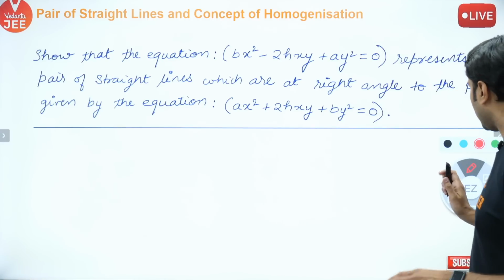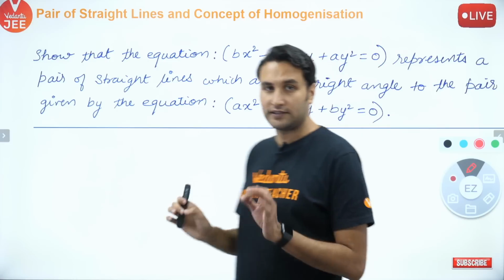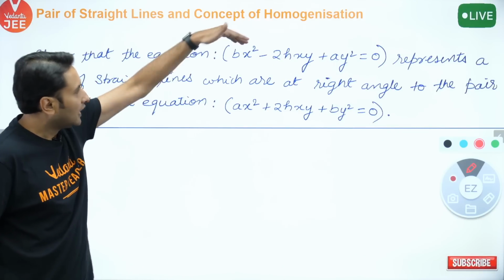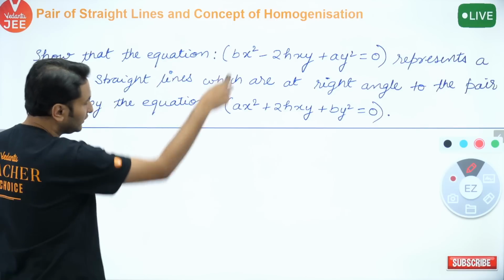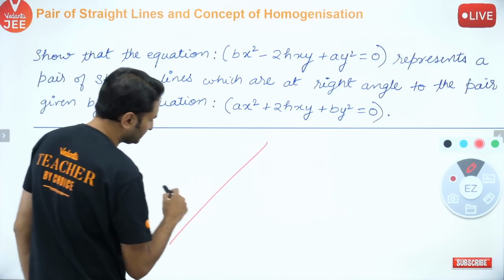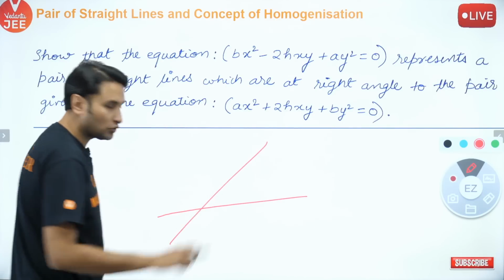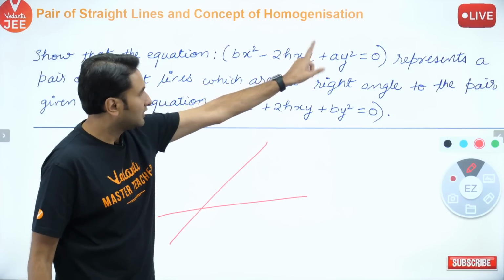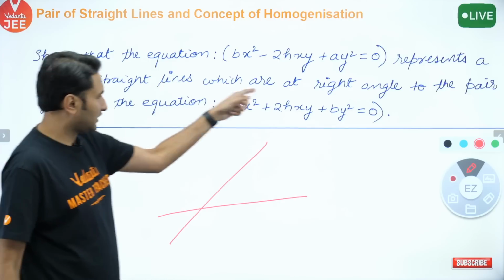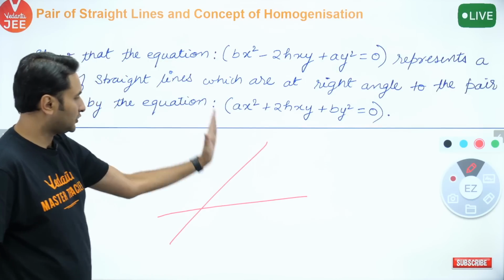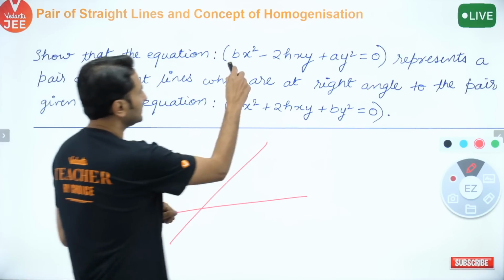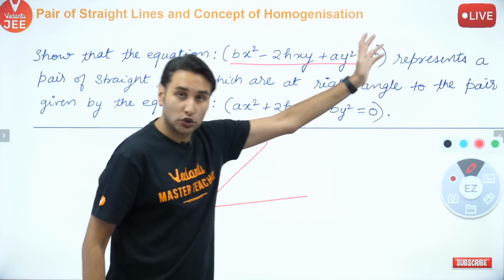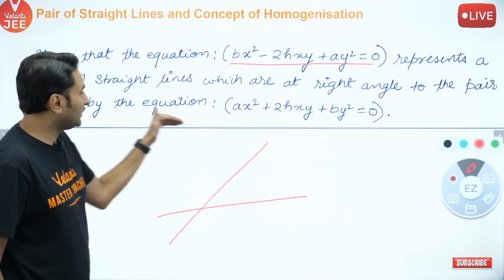हाँ, तो क्या बोल रहा है, step 1 we need to understand the concept. बच्चों वो क्या बोल रहा है, imagine this represents a pair of straight lines passing through origin. ठीक है, show that the equation this represents a pair of straight lines, यहां तक तो समझ में आ गया. This represents a pair of straight lines, red line, which are at right angles to the pair given by this equation.